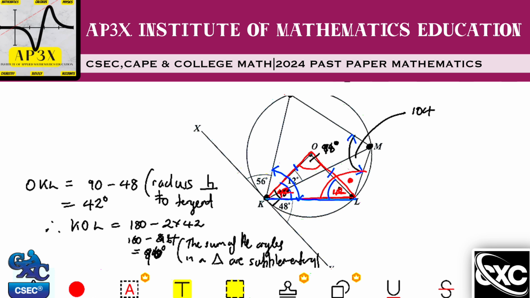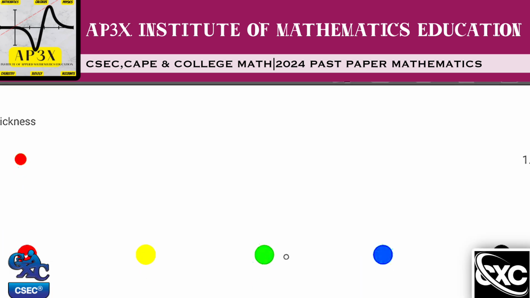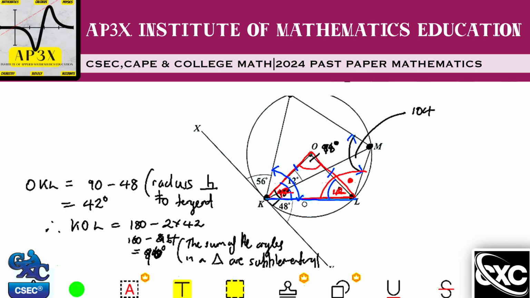Now it's a little challenging to find that angle, right? So what I'm going to be doing is using my tangent theorem here. And my tangent theorem states that if I have an angle that is created between a chord and a tangent, then that angle is going to be exactly equal to the angle that is created by the chord in the alternate segment. So this 48 degrees here, this chord here, KL, created an angle all the way up here.